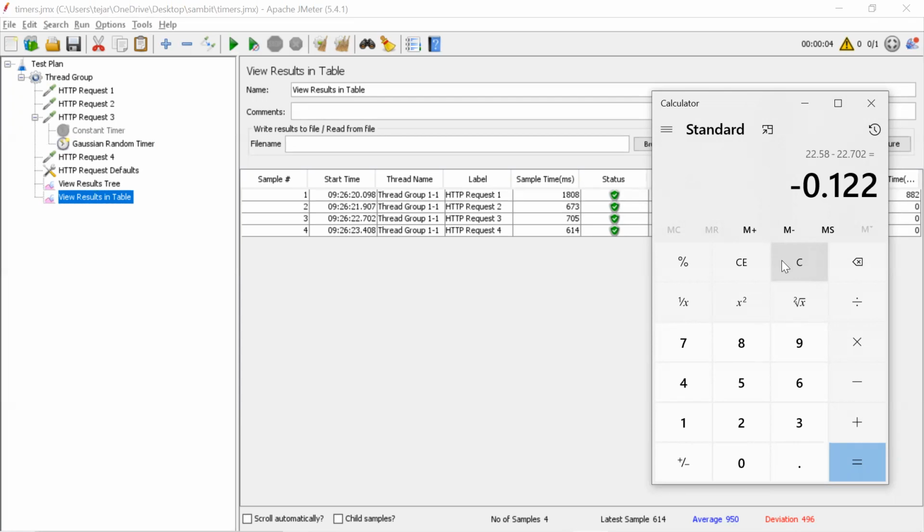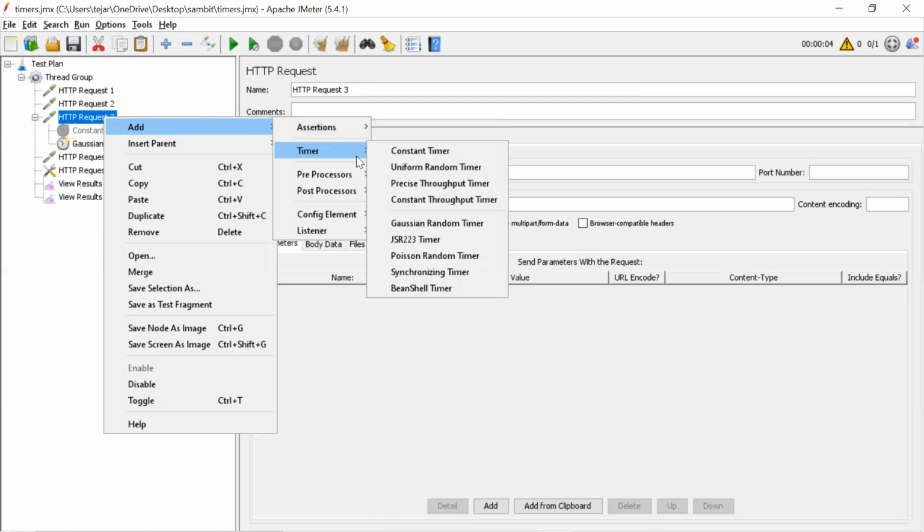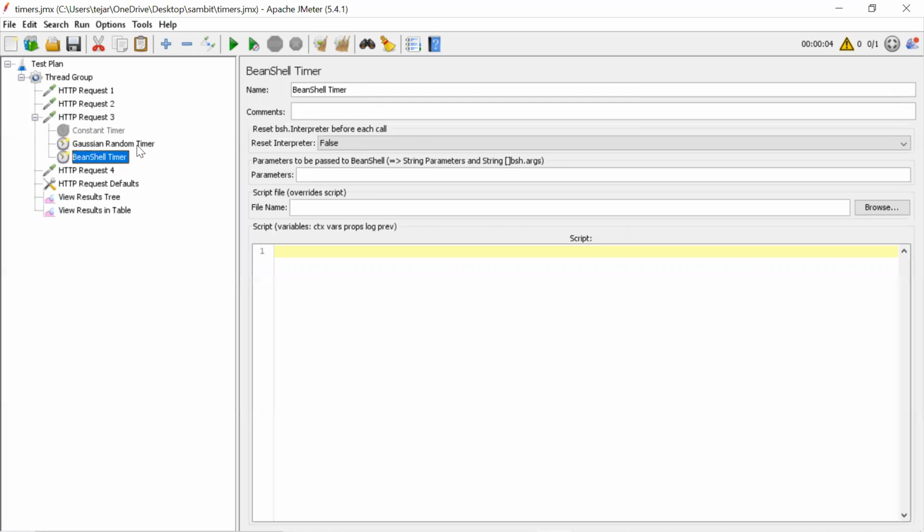But there are some cases where you want to create a delay based on your numbers, based on users, based on a request, or based on any conditions. It's not like I will always give it like this. We don't have a timer for our custom requirement. So then what we'll do is go to the BeanShell Timer. Whenever we have a requirement and no timer suits that particular example, then we go to BeanShell.